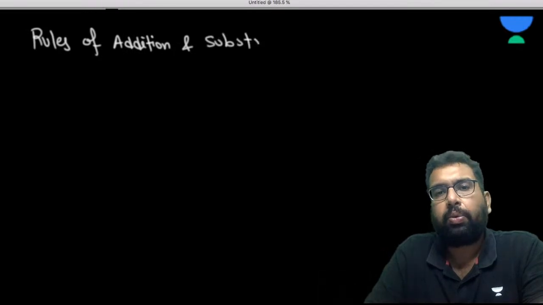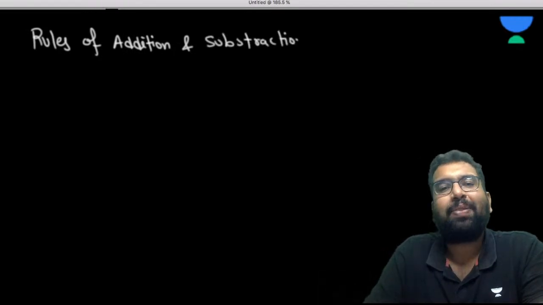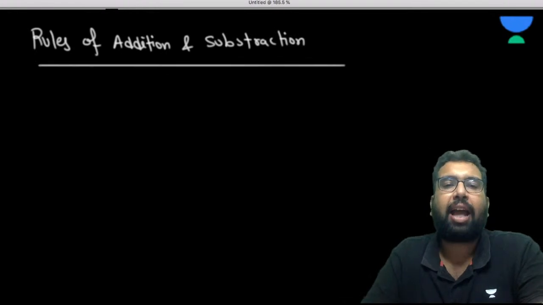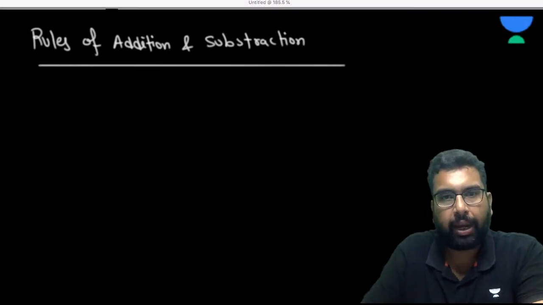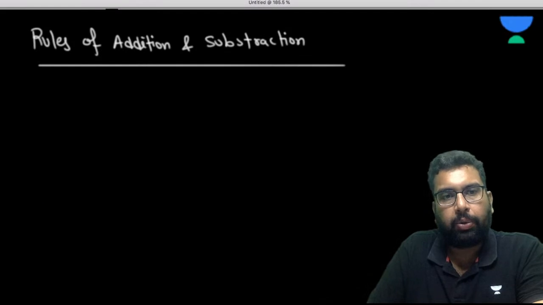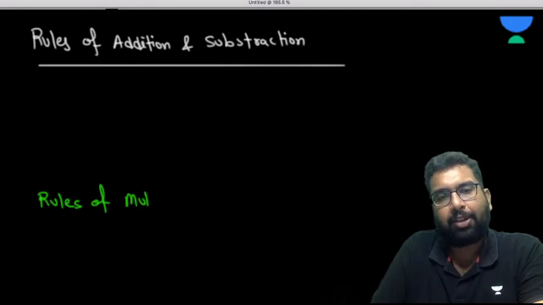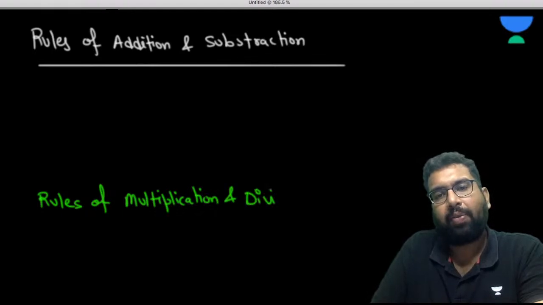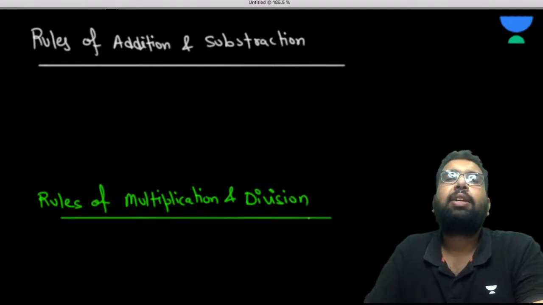And I'll write the rules for multiplication and division here itself so that you never have confusion between the two. So, rules of addition and subtraction. Please understand this.